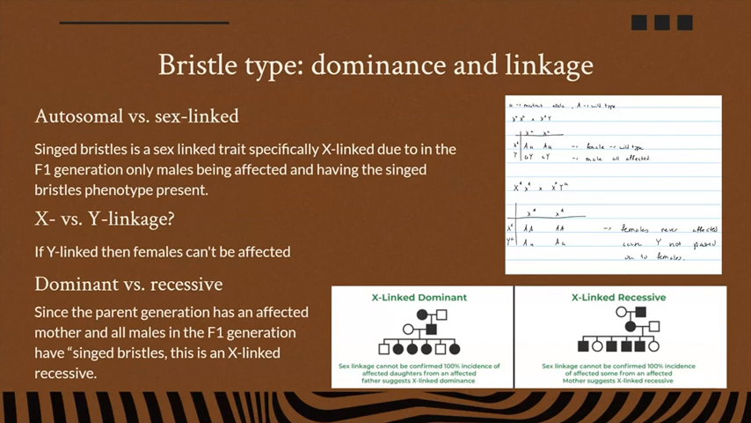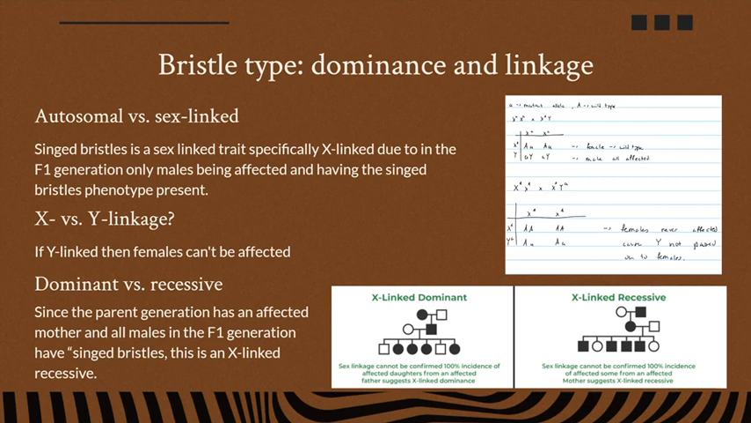For the first part of the question, we see that we have an affected female for singed bristles and then a wild type male who has sepia eyes, and they're mated together and we get the F1 generation, so we get the hybrids. And our first part of the question, we wanted to see if this inheritance was autosomal or sex-linked.